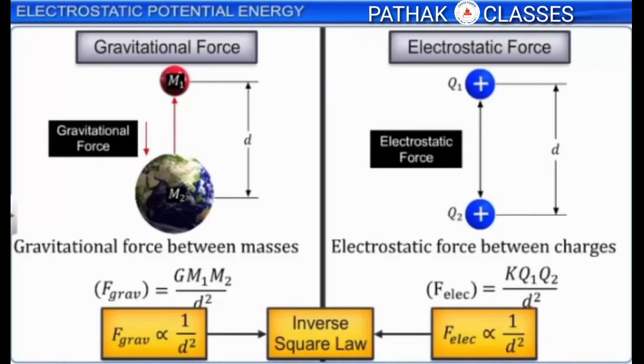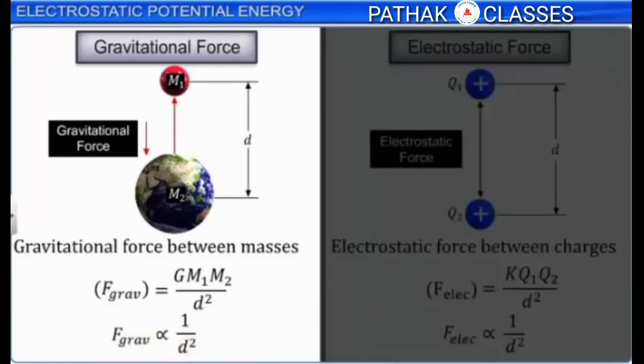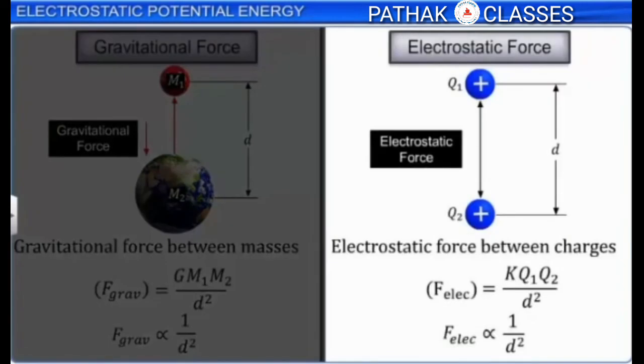We know that work done against gravitational force is stored as gravitational potential energy for the mass in the gravitational field. Similarly, work done against electrostatic force is stored as electrostatic potential energy in a charged particle in an electric field.